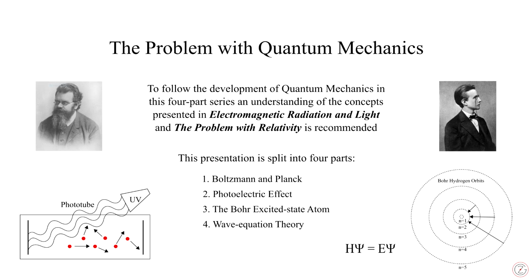The development of quantum mechanics can be separated into four parts. Development begins with Boltzmann's effort to quantize individual particles in an ideal gas. Max Planck used Boltzmann's statistical ideas to refine the understanding of radiation in the blackbody experiments. Einstein's photoelectric effect explanation incorporated aspects of Planck's theoretical development.